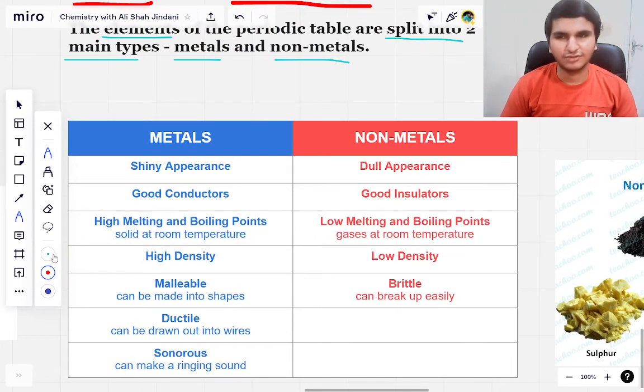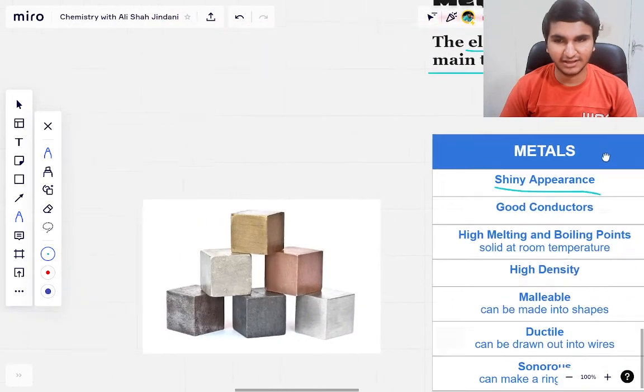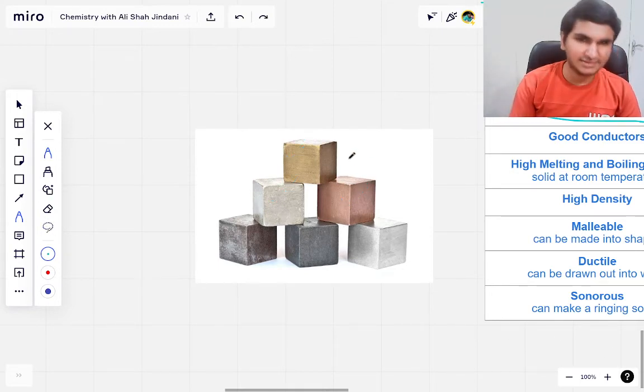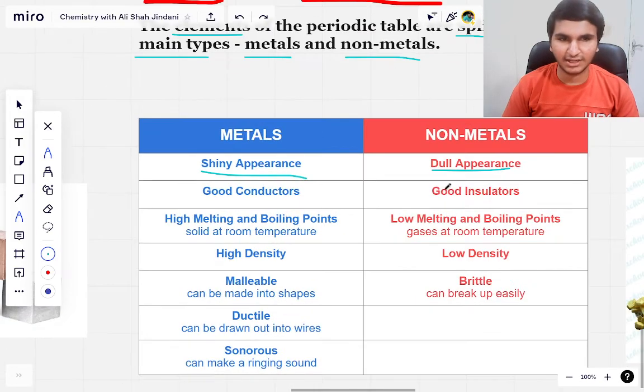So we're not going to discuss metalloids right now. We are just going to do a general overview of the metals and the non-metals. Metals have a shiny appearance, whereas non-metals have a dull appearance. Here I have picked a picture for you, and you can see this is probably gold, this is bronze, this is silver, and these are some other metals as well, and they are pretty much shiny, right? You can see that they are glowing, they are shining.